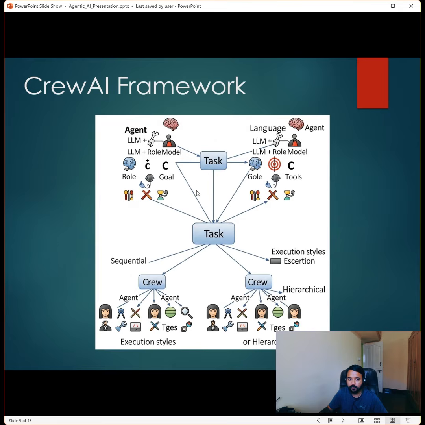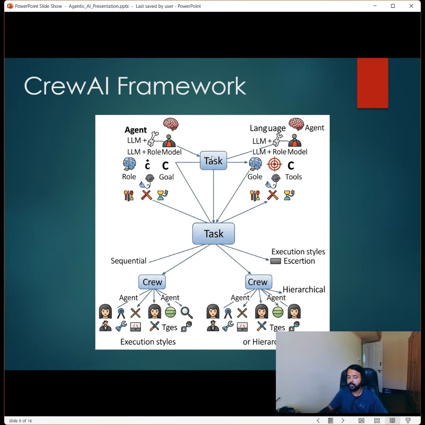This involves sequentially designing prompts to guide the agents through a series of logical steps so that we can ensure a coherent flow of information and actions with these crews. In this we have an LLM, then we have a role. For a role, we can define one manager who can oversee the other crews.